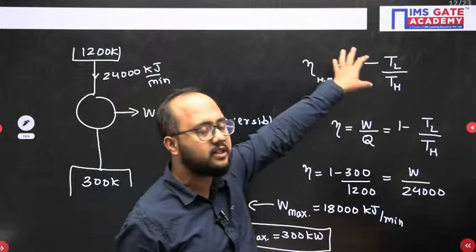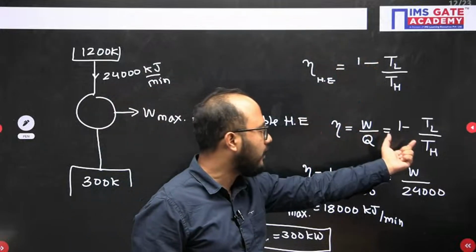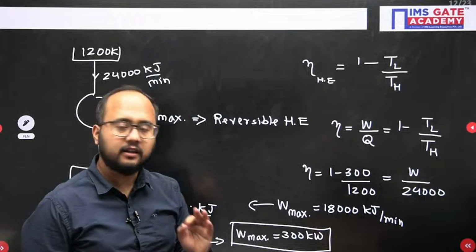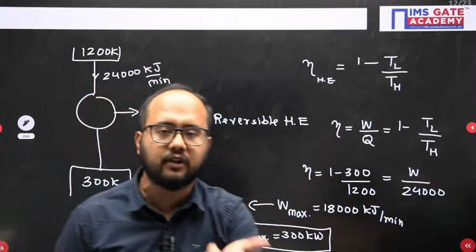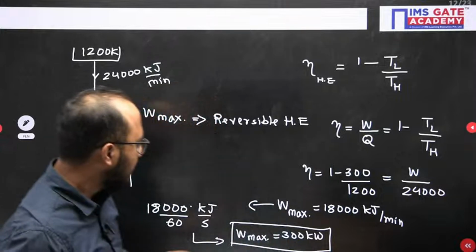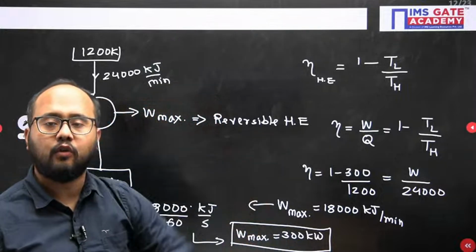But the Carnot efficiency formula is this one. So I will be equating both. From that I will get the work. That work will automatically become maximum because we have taken the efficiency as the Carnot efficiency. I hope this is clear. So the final answer is 300 kilowatt.